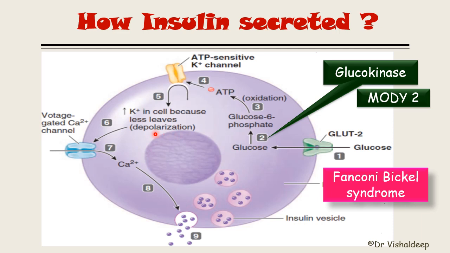Once the depolarization voltage reaches a certain level, it causes the opening of the voltage gated calcium channel. And once this voltage gated calcium channel is open, it leads to the entry of calcium inside the beta cell. Once enough calcium is in the cytoplasm of the beta cell, it causes the release of insulin granules, and the insulin is released into the blood. So this is how insulin is secreted by the beta cell.